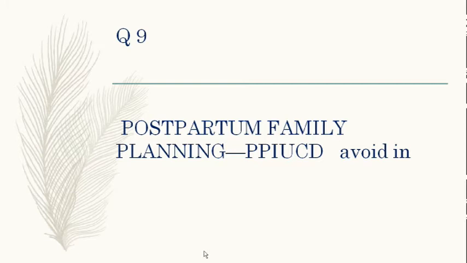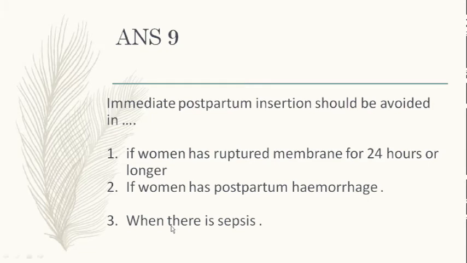Three indications. One, she has told postpartum hemorrhage. Second, she told me postpartum sepsis. That is agreed. And chorioamnionitis. If the woman has postpartum hemorrhage and sepsis, those two have been discussed. If the woman had a ruptured membrane for more than 24 or 18 hours or longer, you expect chorioamnionitis in such patients. That is, the chorion and amnion may have infection, and therefore you would avoid inserting a postpartum IUCD in the first 10 minutes or 48 hours of delivery.